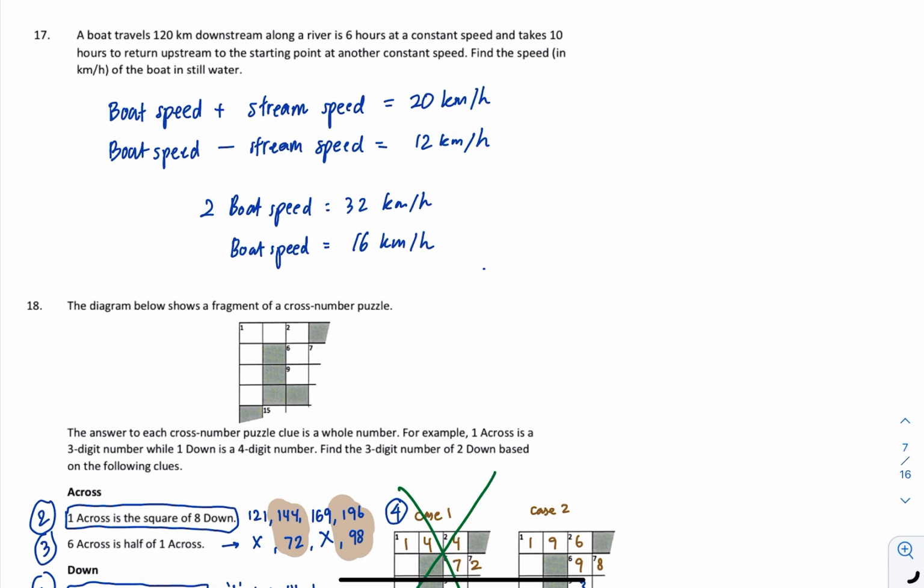Okay, question number 17. A boat traveled 120 km downstream at a constant speed, and it took the boat 6 hours. And then when we want to go upstream, it will take longer, 10 hours. Okay, that means the boat speed plus the stream or the current speed will be 120 divided by 6, which is 20 km per hour. And then the boat speed minus the stream speed, because it will take longer, right? 10 hours. It is 12 km per hour.